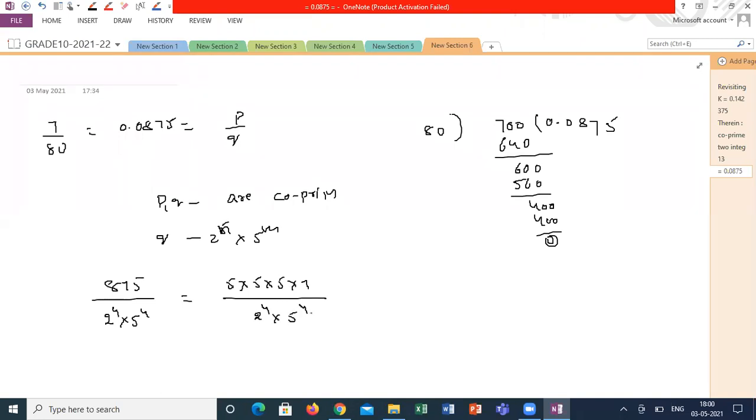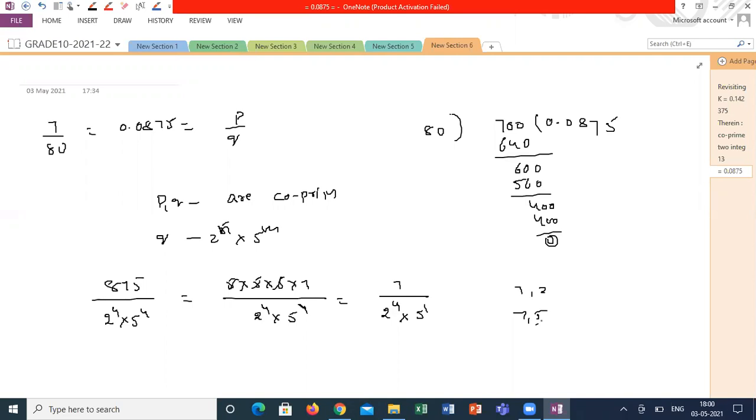Am I right? Finally, this can be written as 7 by 2 power 4 into 5 power 1. See here, 7 and 2, or 7 and 5, are co-primes or not? Yes, sir.